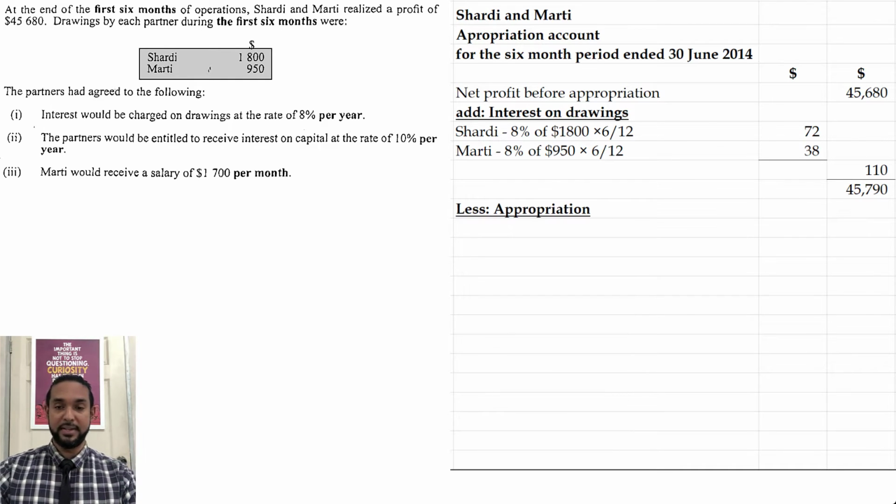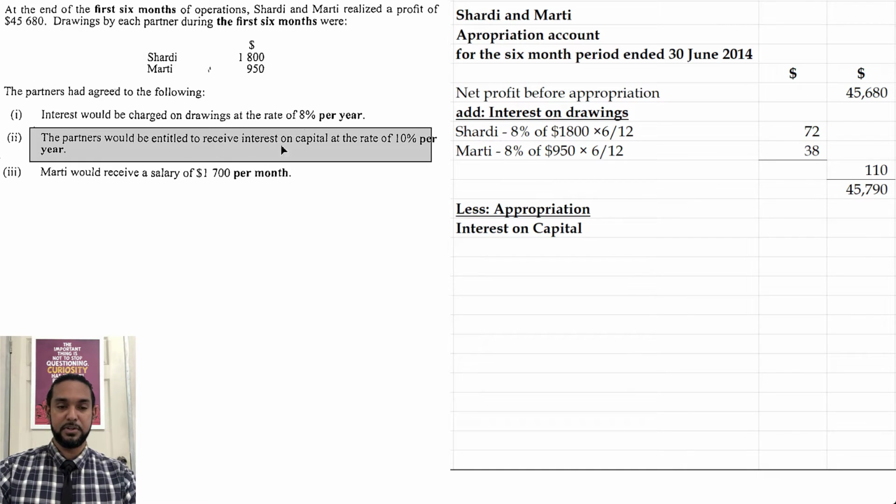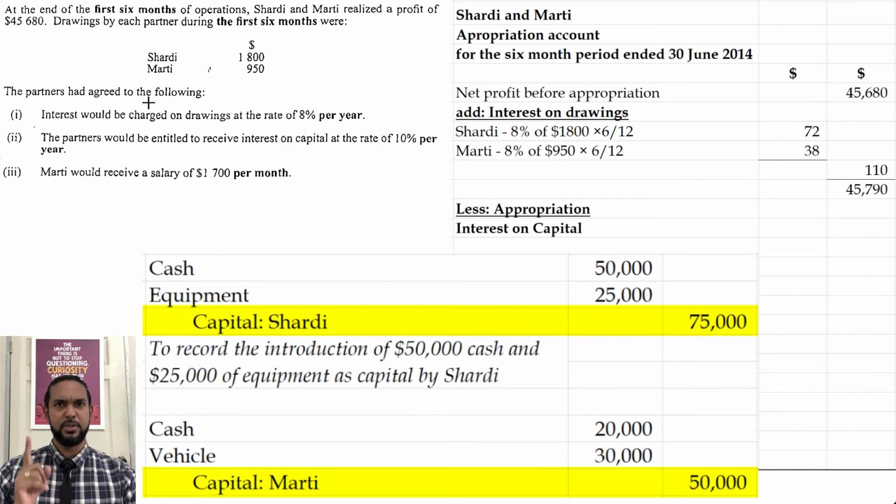Now we're going to appropriate that. Interest on capital is the first item up. The partners are to receive interest on capital at a rate of 10% per annum or per year. So the capital figures we take from above, right? So hopefully you remember what those are.